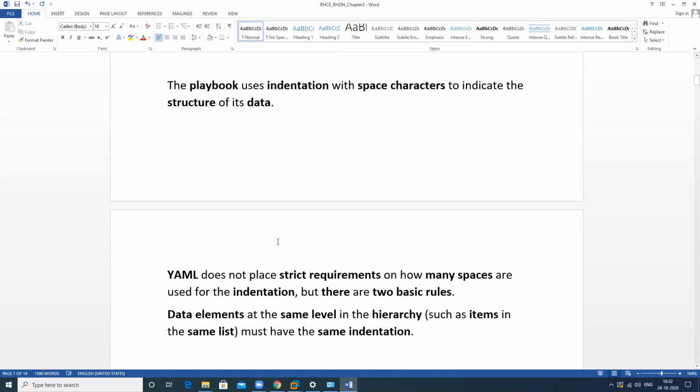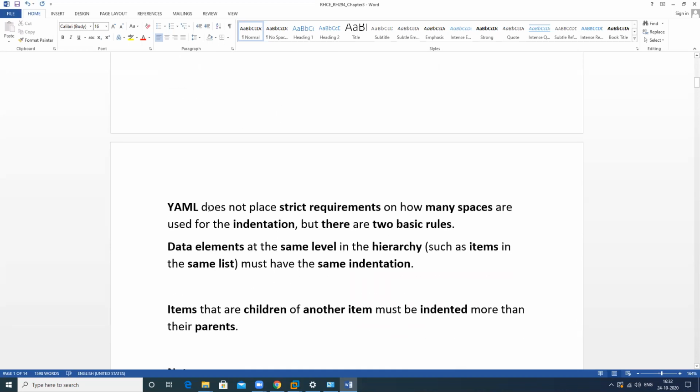Spaces are not a mandatory strict requirement. YML does not place strict requirements on how many spaces are used for indentation. Mostly we use two spaces.